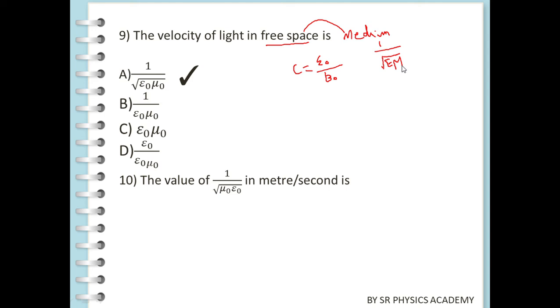Next, the value of 1 by root epsilon 0 mu 0 in meter per second is? Here are three options. We always know that the speed of light is the same as the value of 1 by root epsilon 0 mu 0, that means the velocity of light. So the answer is 3 into 10 power 8 meter per second. Here epsilon 0 and mu 0 are the permittivity and permeability of free space.